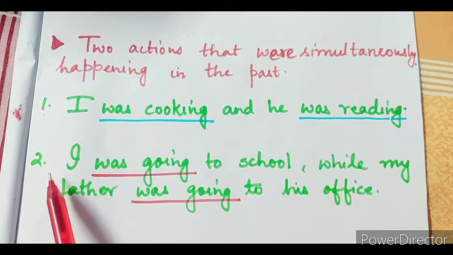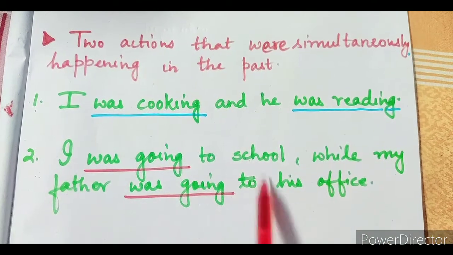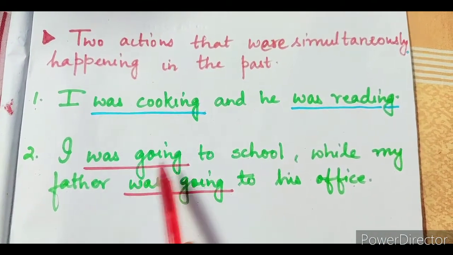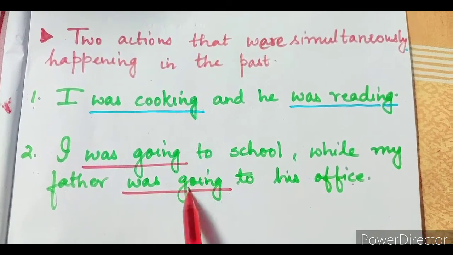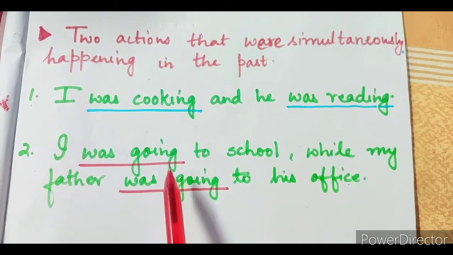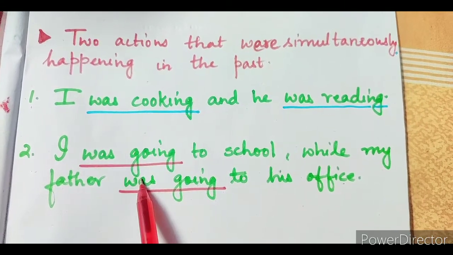Alright. Now the second example, I was going to school while my father was going to his office. Again you can see over here two actions are taking place, that I was going to school and my father was going to office. So both the actions were taking place simultaneously at the same time. Okay, so we are going to use the past continuous form over here.